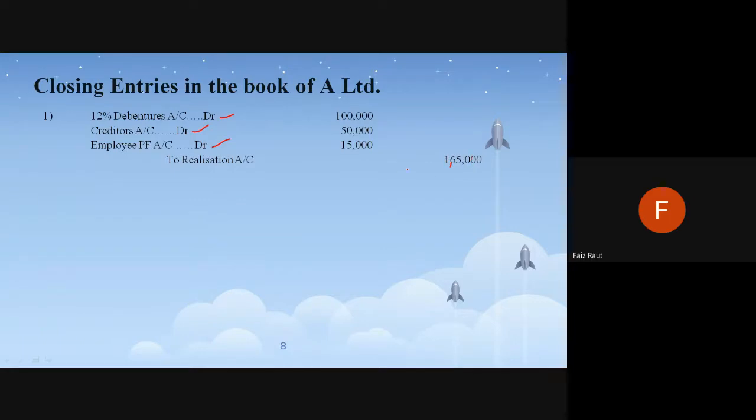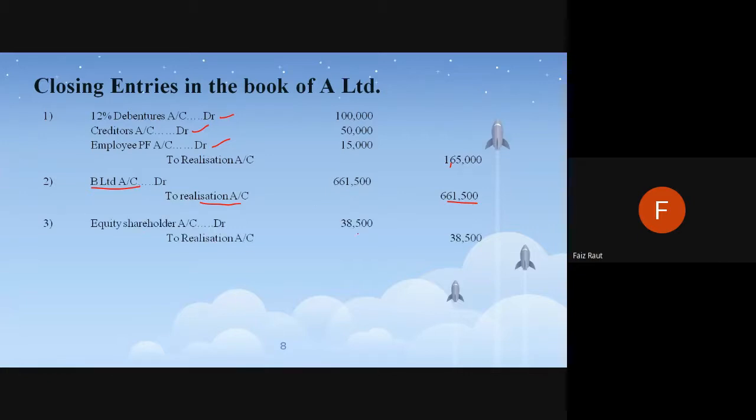1,65,000. Yeah, correct, 1,65,000. So this is the first entry. Second entry of realization account, this much. Third entry was just a balancing figure of the loss. So by these 3 entries, we complete the credit side of the realization account. So those entries are done.